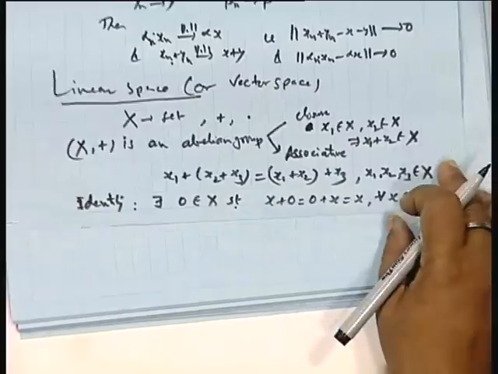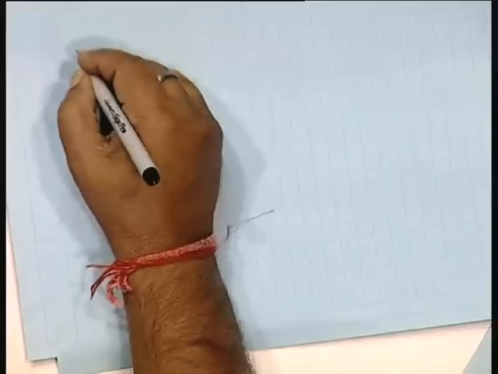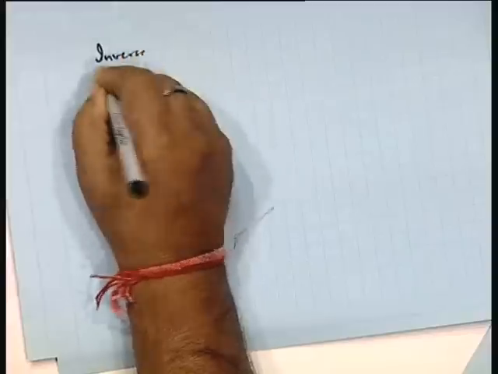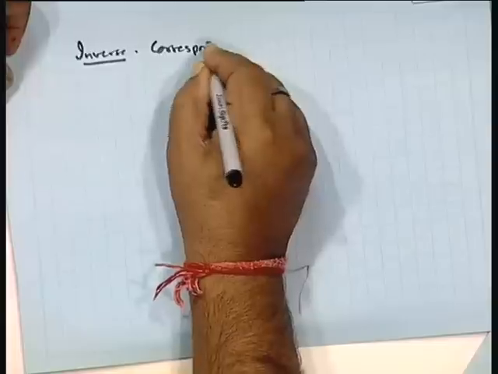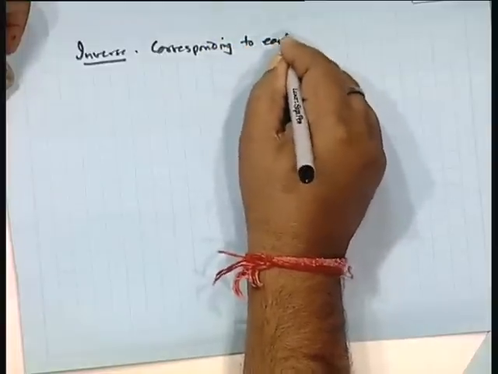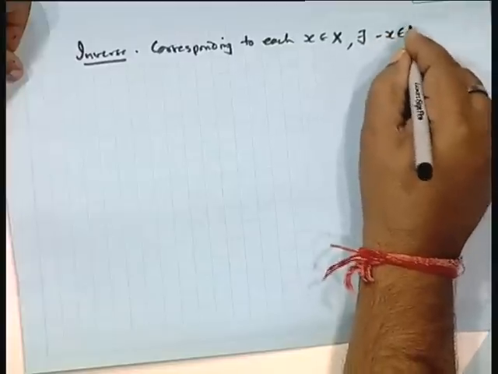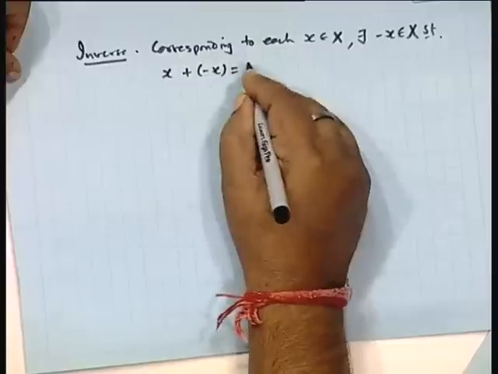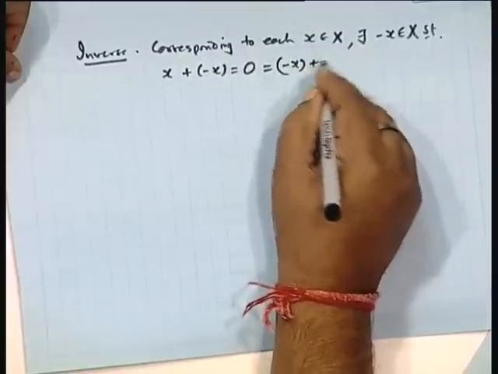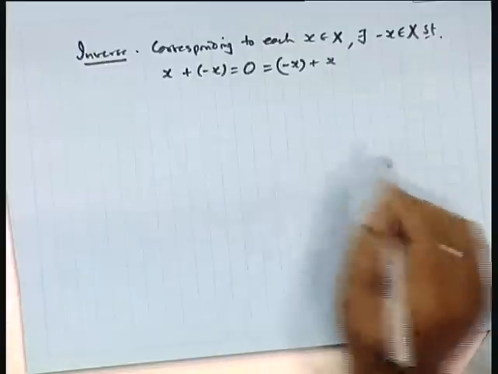And fourth is the inverse. Corresponding to each x belonging to X, there exists minus x belonging to X such that x plus minus x equals 0 equals minus x plus x. Then this is called the additive inverse of x.